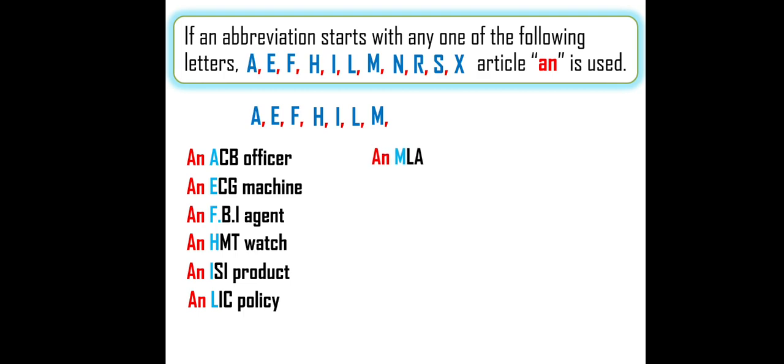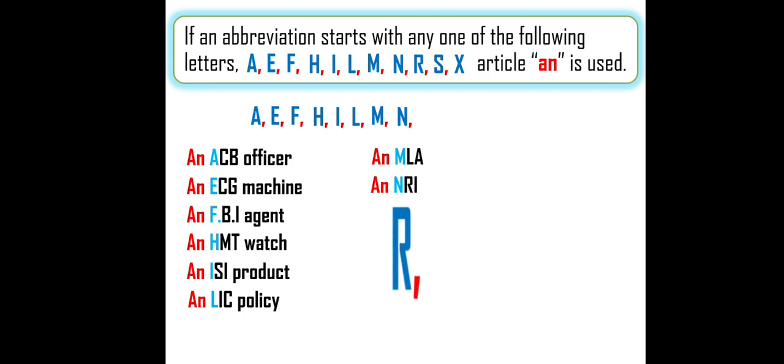MLA is an abbreviation and it starts with M, so the answer is an. Next, N. What is the example? An NRI, non-resident Indian. It started with N, so the answer is an.